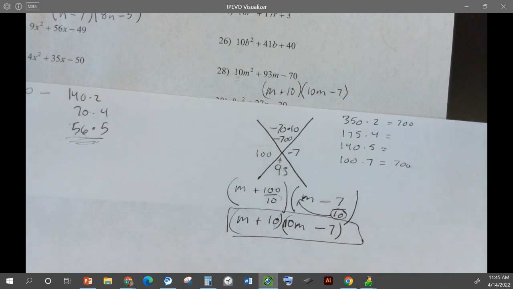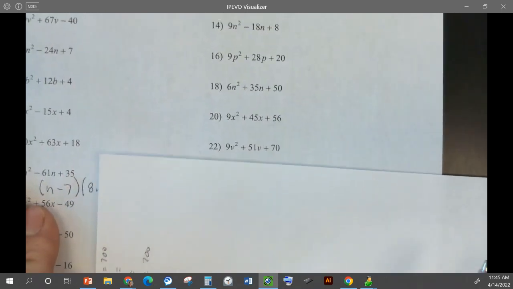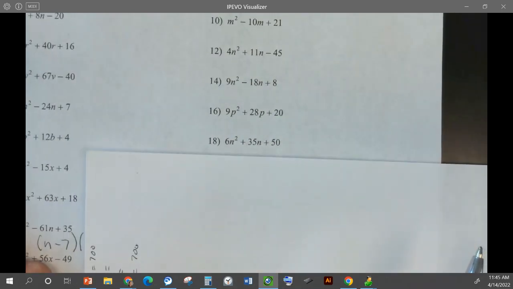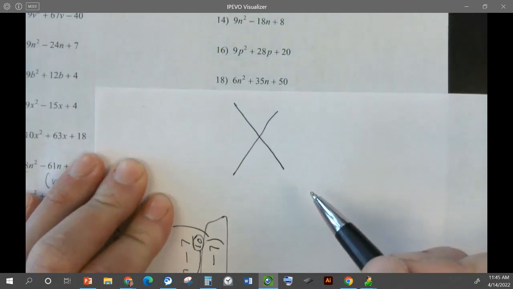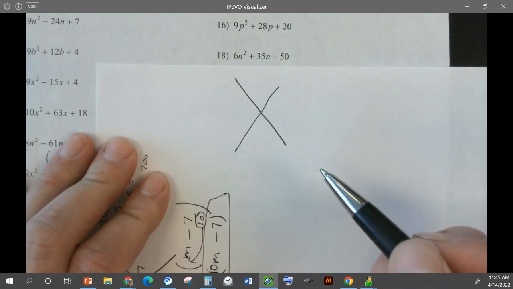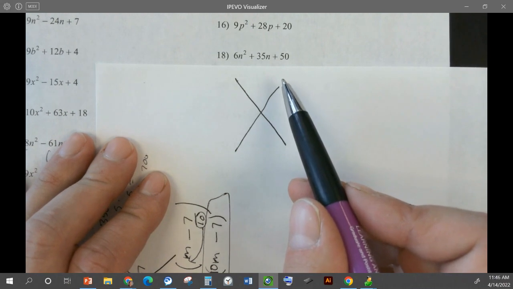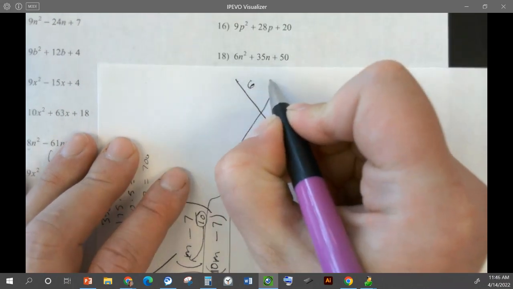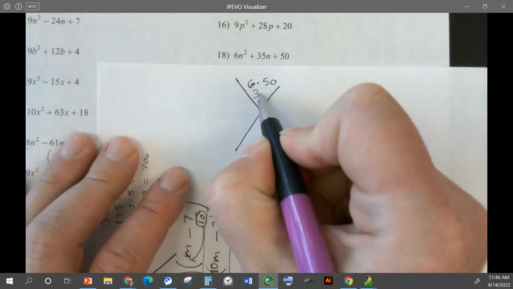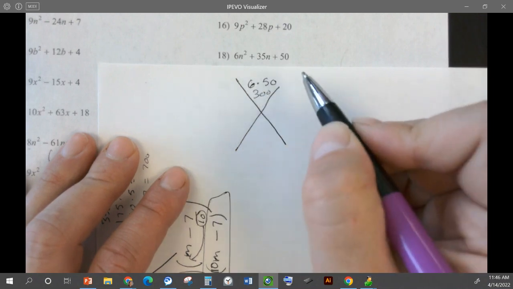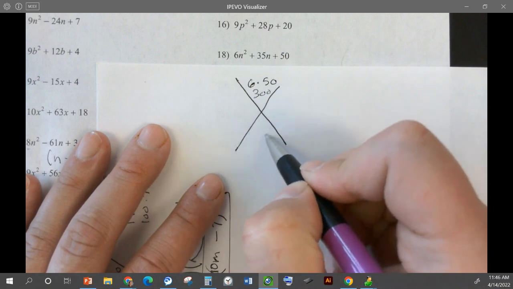Can we do 18? Yes, yep, let's do 18. So 18's over here. There we go. Okay, so what needs to go on the top? 6 times 50, right? Yep, good. 6 is a, times 50 is c. What is that? I think it's 300. 5 times 6 is 30 with another 0. Okay. And then what needs to go down here?